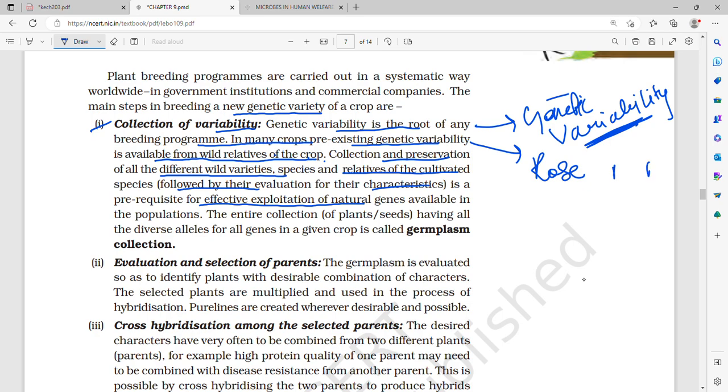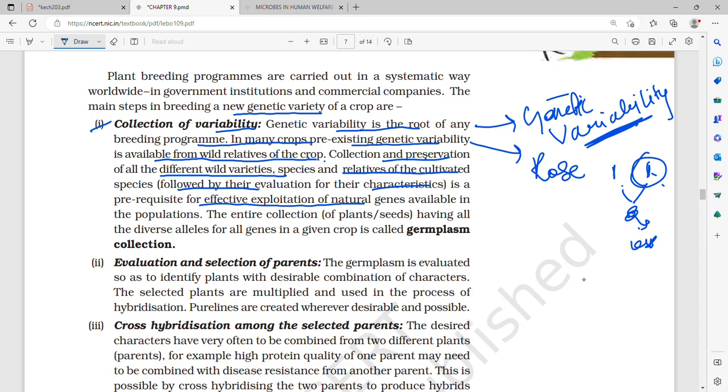After breeding two rose plants, the rose plant that I got has desirable characteristics, whereas this one has less desirable characteristics, and one of these parents has the desirable characteristic that I want. So in many crops, pre-existing genetic variability is available from wild relatives of the crop.